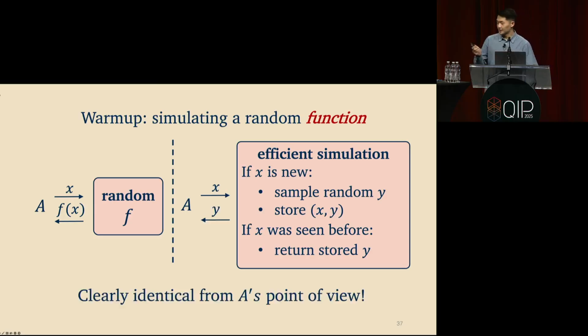And hopefully it's obvious that from the algorithm's point of view, these two are identical, right? Either it queries a truly random function, or every time it makes a query, you just make up a random answer on the fly. These are going to be the exact same distribution from the algorithm's point of view. OK.